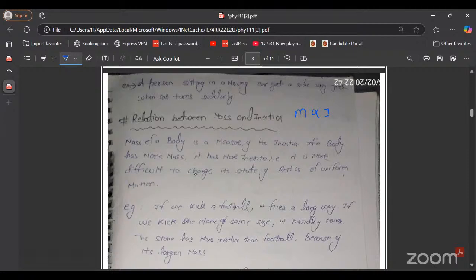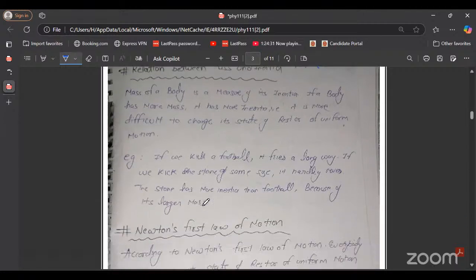Okay, so suppose if we kick a football, it flies a long way. And if we kick a stone of the same size, it hardly moves. Okay, so that was just the relation between mass and inertia.